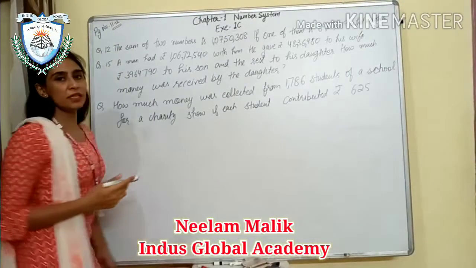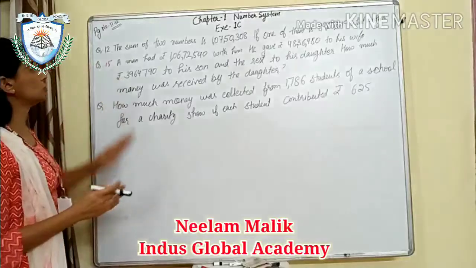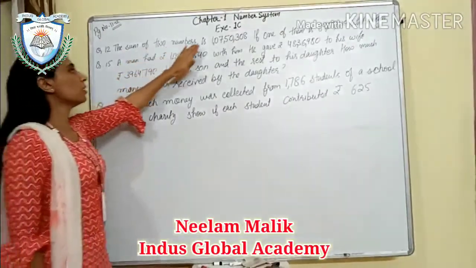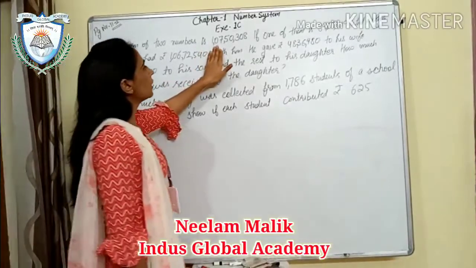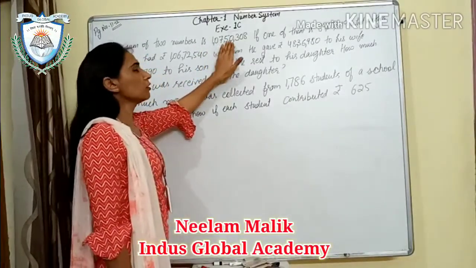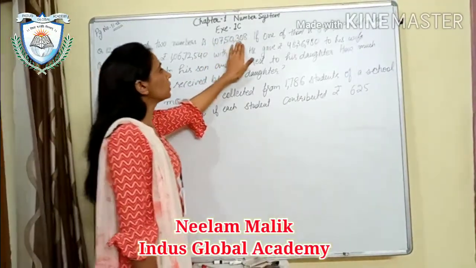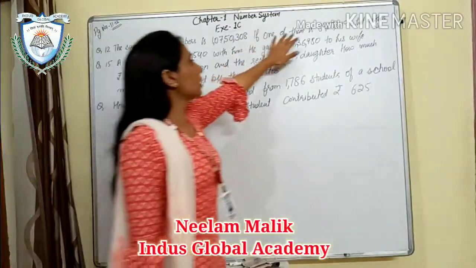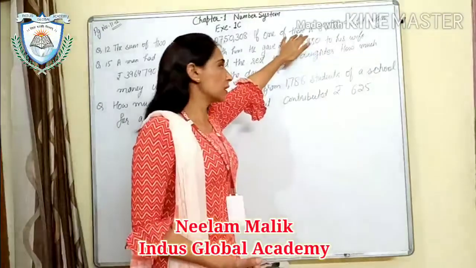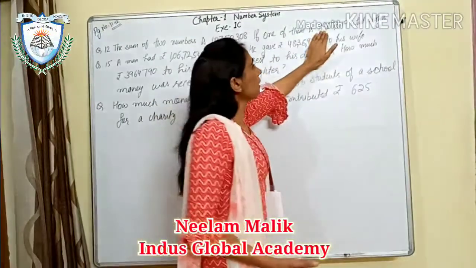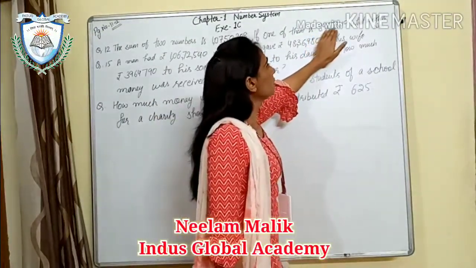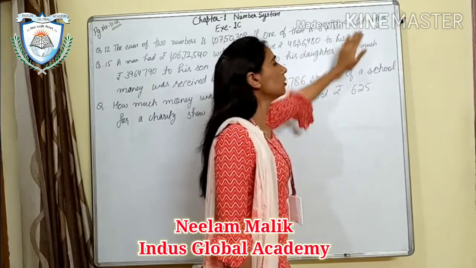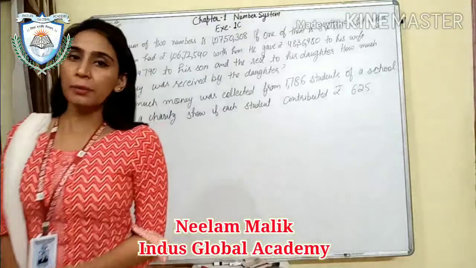So what is next? Next question is your 12th question. The statement of the 12th question is: the sum of two numbers is 1 crore 7 lakh 50,308. If one of them is 89 lakh 67,590, what is the other number?